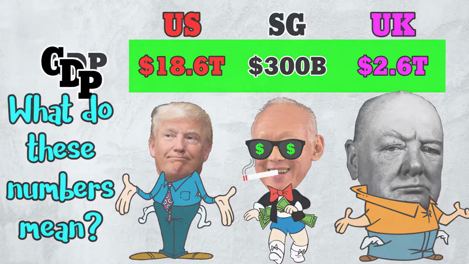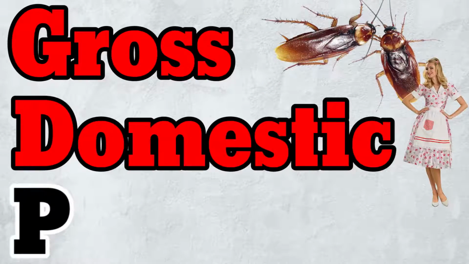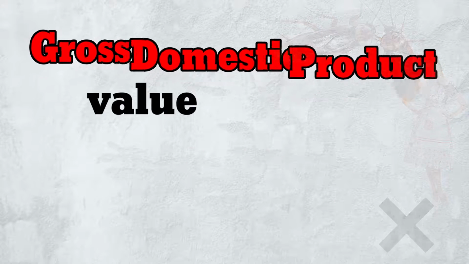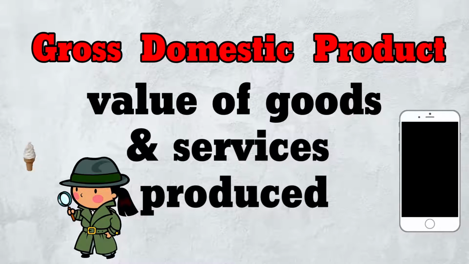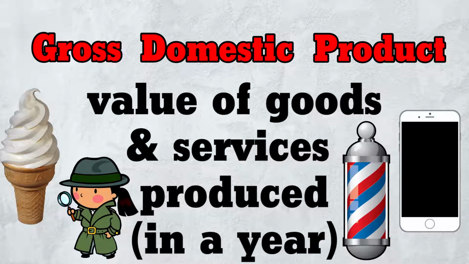What do these numbers mean? GDP stands for Gross Domestic Product. GDP is the sale value of all goods and services produced in an economy in a given time period, usually a year.